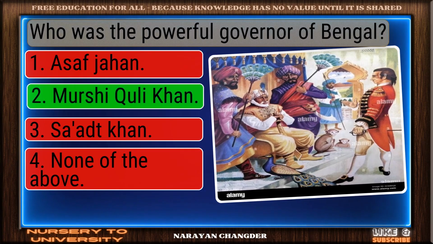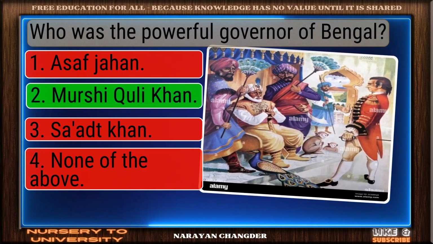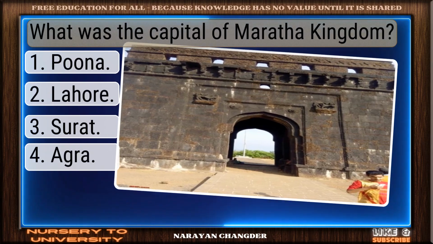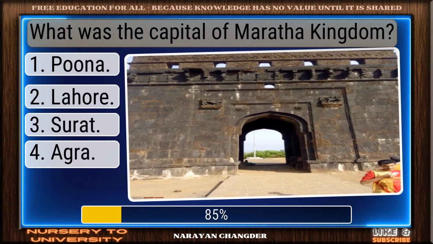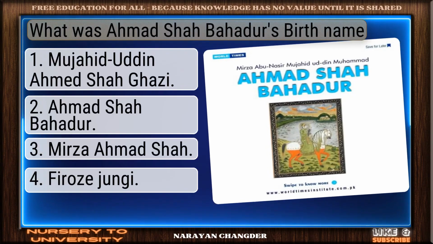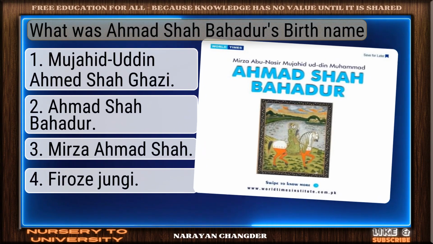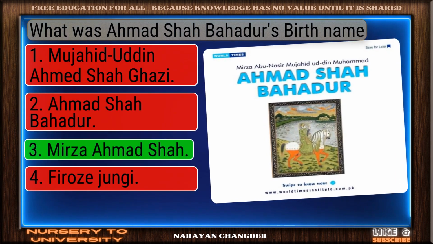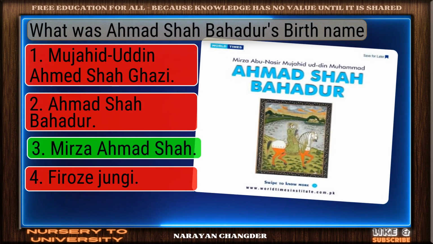You're right. Murshid Quli Khan is the correct answer. What was the capital of Maratha Kingdom? Nicely done. Pune is a solid answer. What was Ahmad Shah Bahadur's birth name? Great thinking. Mirza Ahmad Shah is the right choice.